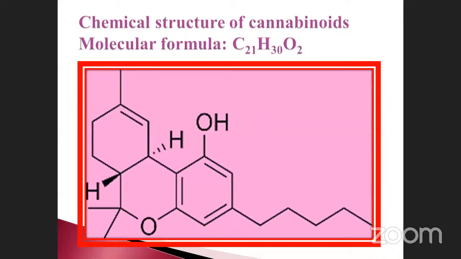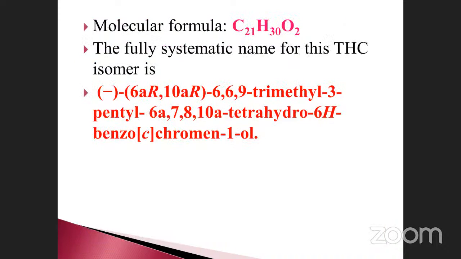See the chemical structure of the cannabinoids. Note it down, this is very, very important. C21H30O2, the molecular formula of the cannabinoids. C21H30O2. This is also very, very important. Sometimes they may ask the question in this category: molecular formula of the cannabinoids. The molecular formula we already discussed, C21H30O2. The fully systematic name for this THC isomer.